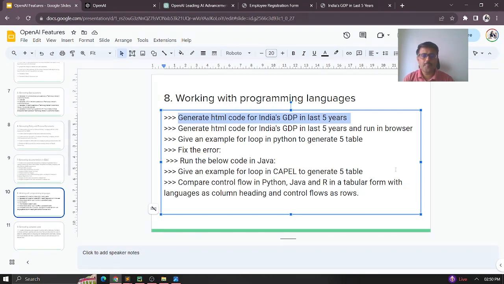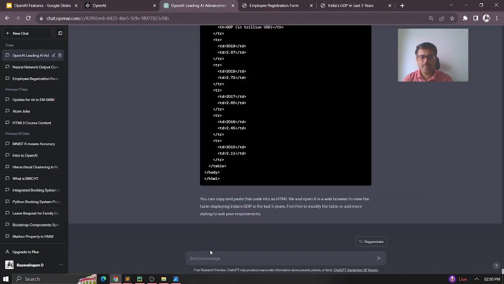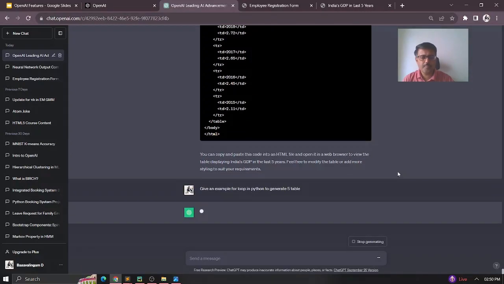And then now I just wanted to ask a simple Python program. I'm new to Python programming. Suppose you just want to know how to generate a for loop in Python to generate a pi table. Okay, so I'm just going there and just see. Give an example for loop in Python to generate pi table.